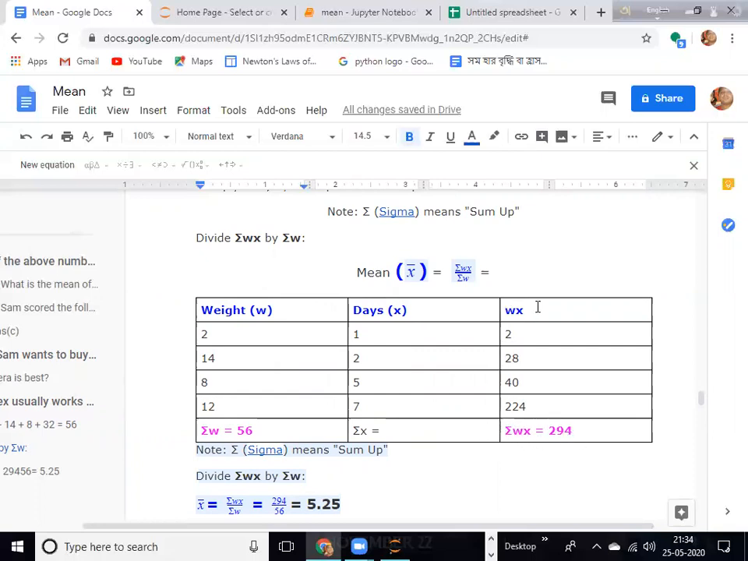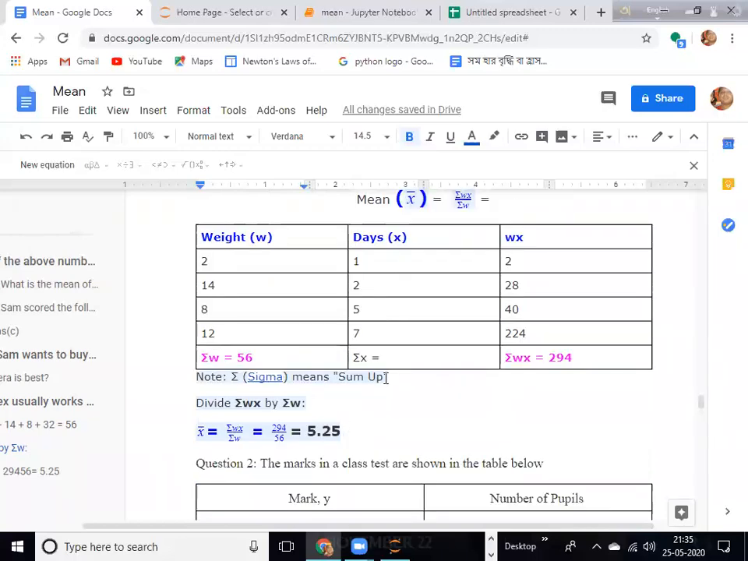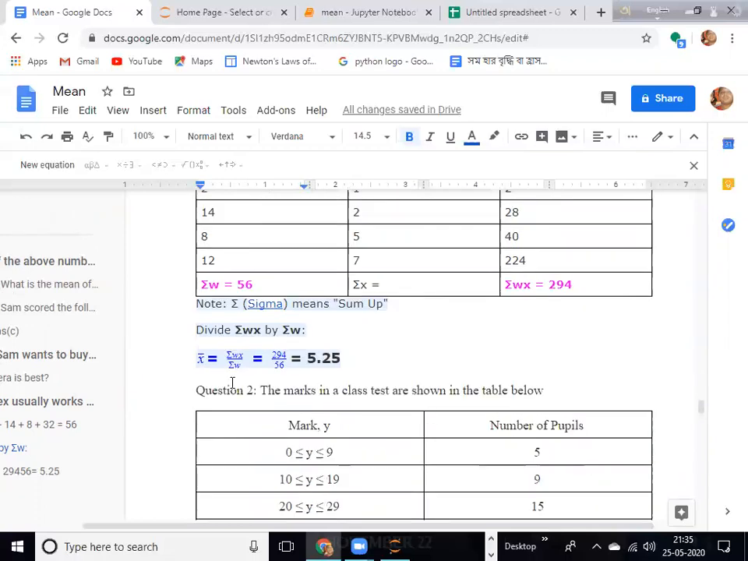Summation of WX will be: you just add these 4 numbers, and we get 294. We add the 4 W numbers, and we get 56. Here we generally do not add the X. Sigma, the pronunciation is sigma, means sum up; you have to add these numbers. So add these four numbers, we get 56, and add these four numbers, we get 294. So the mean will be sigma WX divided by sigma W, so 294 by 56, it is 5.25.